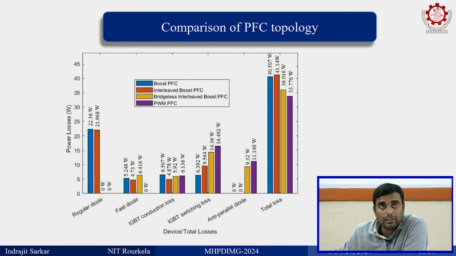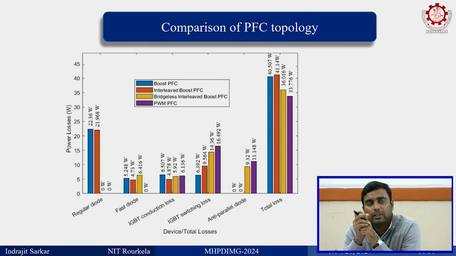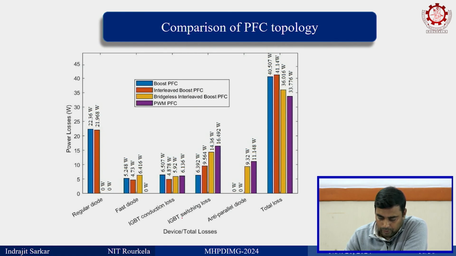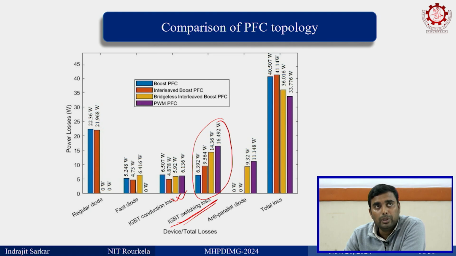Yesterday I was telling you that since it is a multi-level converter, the switching losses are less. But these are not multi-level converters. These are conventional two-level converters. That is why you can see here the IGBT switching loss or MOSFET switching loss is a significant component, which is higher compared to conduction losses.